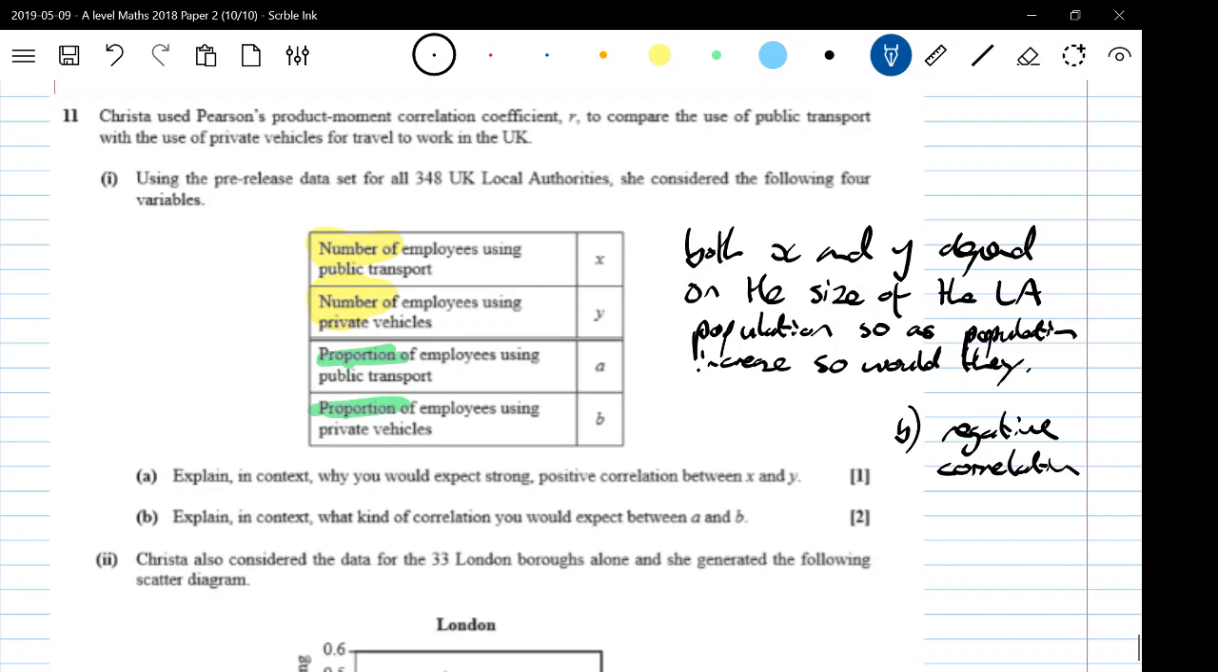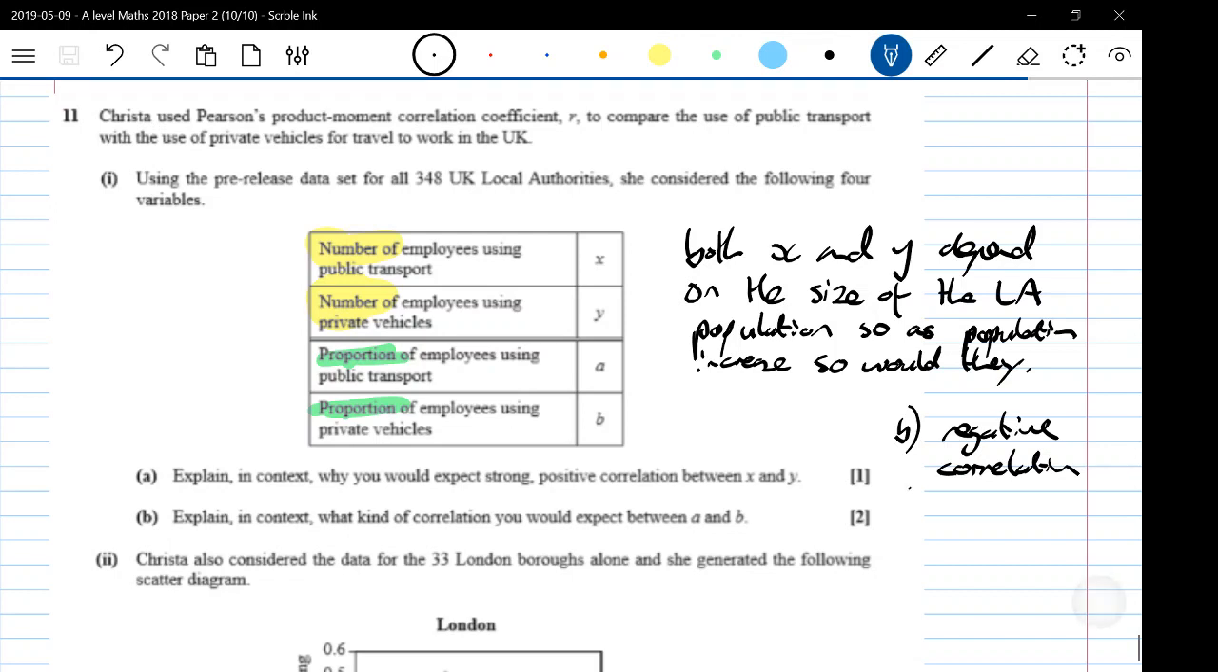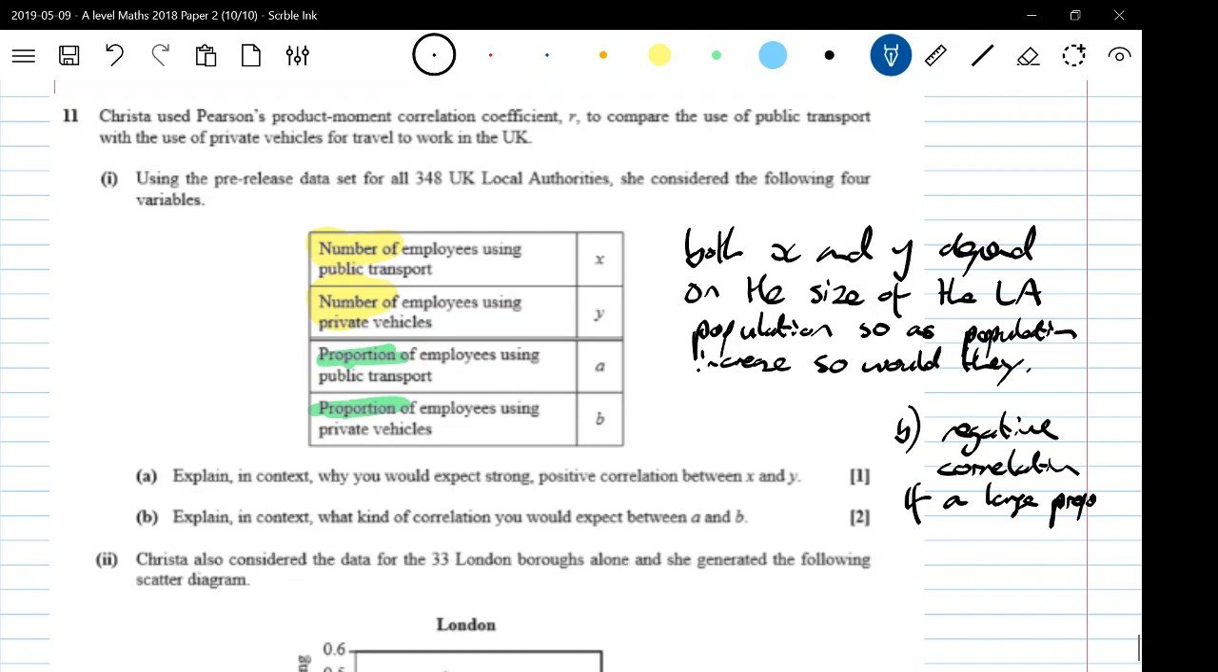The higher the proportion of public transport, you would expect fewer people to drive. If a large proportion use public transport, fewer would be available to drive. Fewer would use private vehicles. The key in looking at that was that difference between number and proportion.